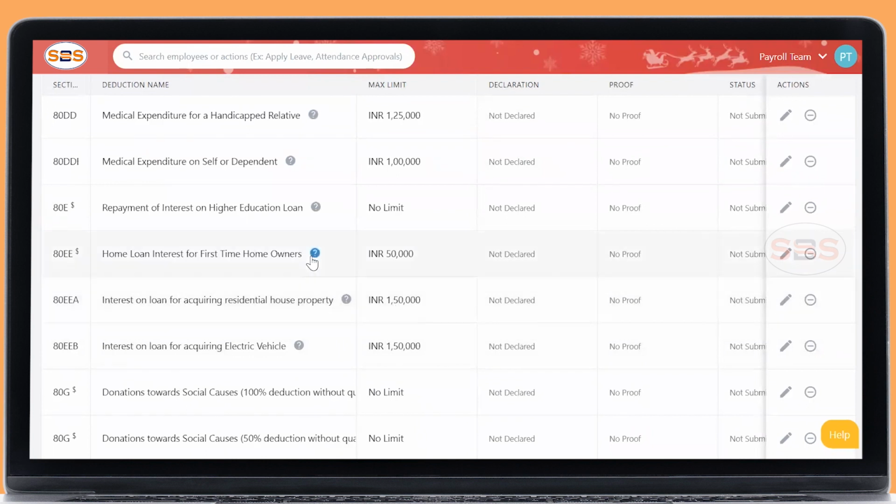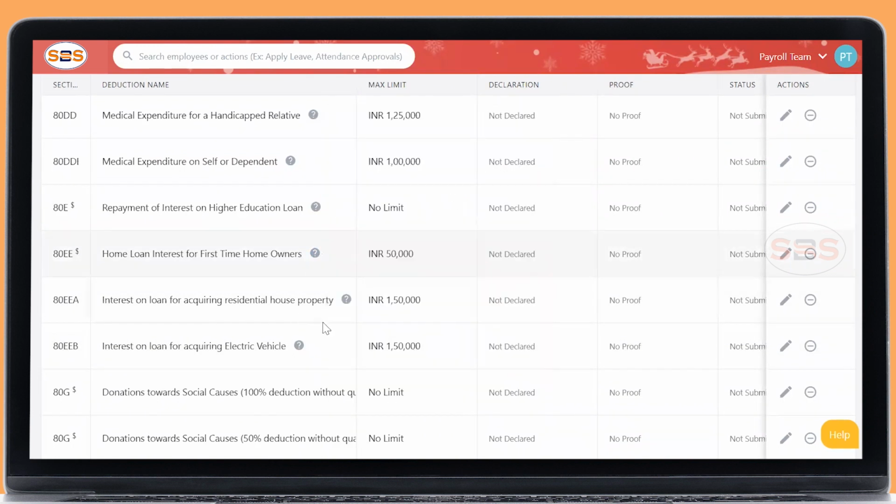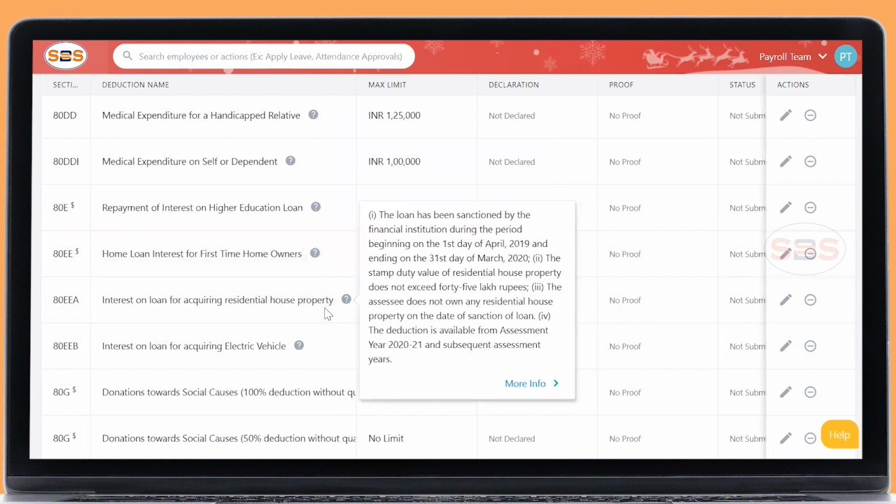For proofs, you need to submit the same proofs you have submitted for housing loan principal, the provisional certificate from the banker or financier, plus, to satisfy these conditions, you need to submit the loan document and the loan confirmation document. The same you can submit for this section also.